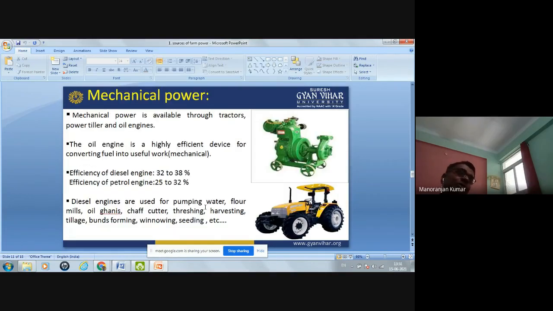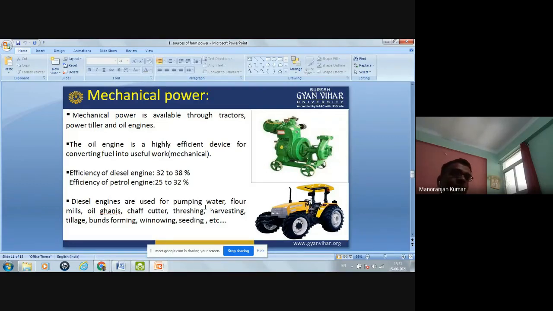Now, the third source of power is mechanical power. Mechanical power is available through tractors, power tillers, and oil engines. The oil engine is a highly efficient device for converting fuel into useful work. If we talk about efficiency, then the efficiency of a diesel engine is 32 to 38%, whereas the efficiency of a petrol engine is less, that is 25 to 32%.